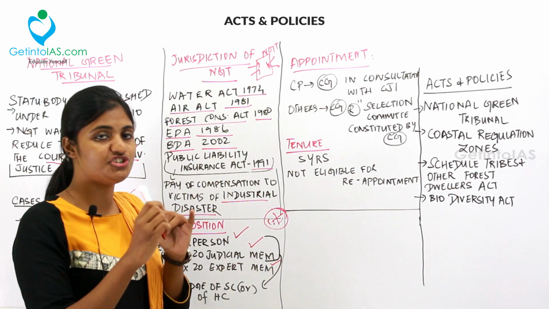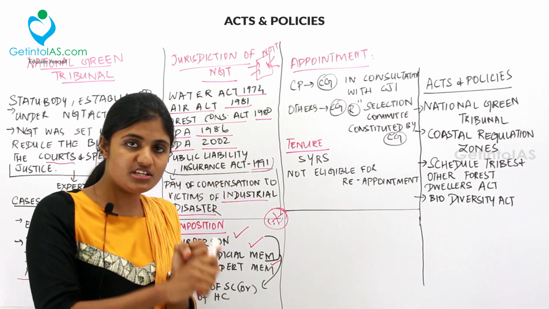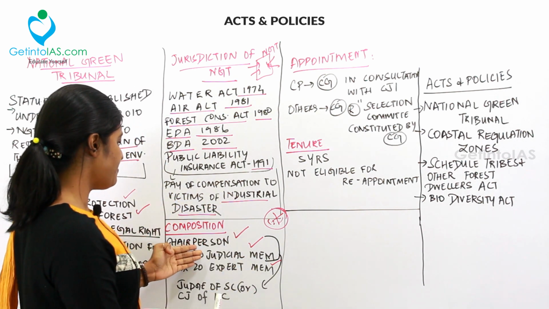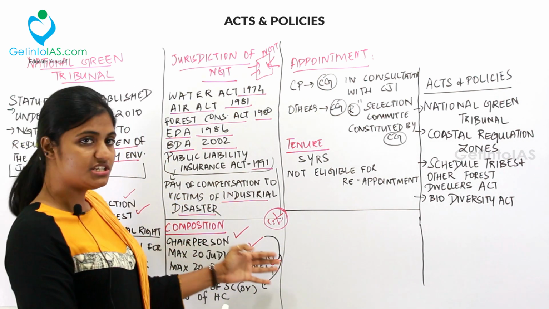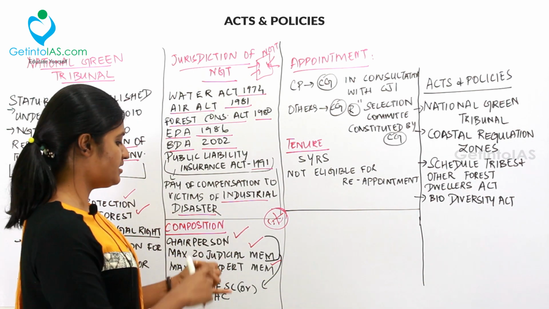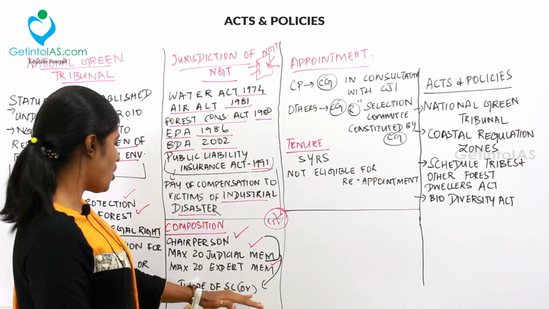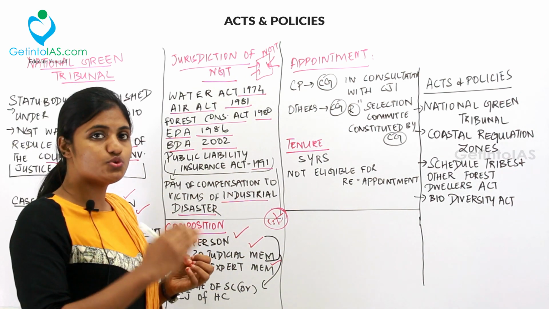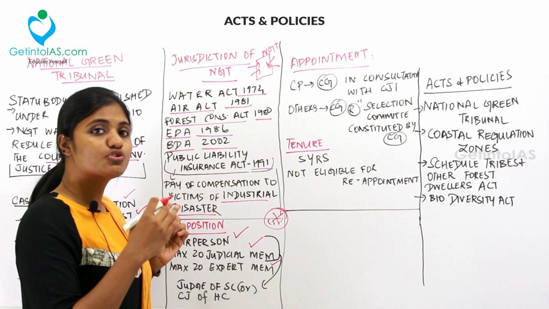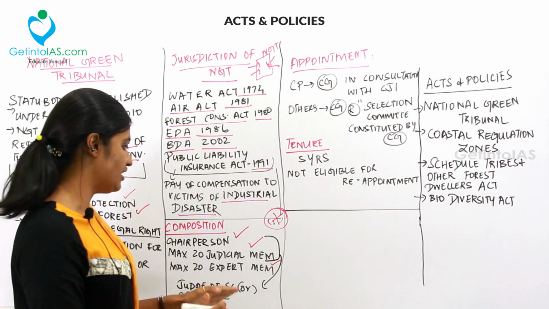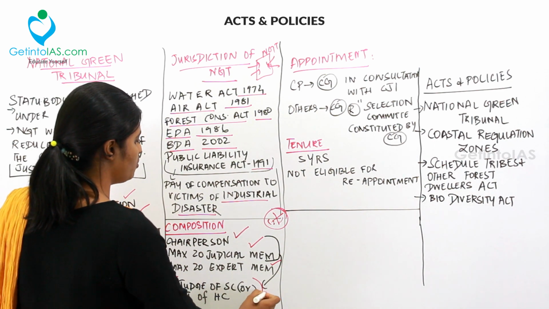The chairperson and the judicial members should be either a judge of the Supreme Court or the Chief Justice of the High Court. This point has to be noted down.